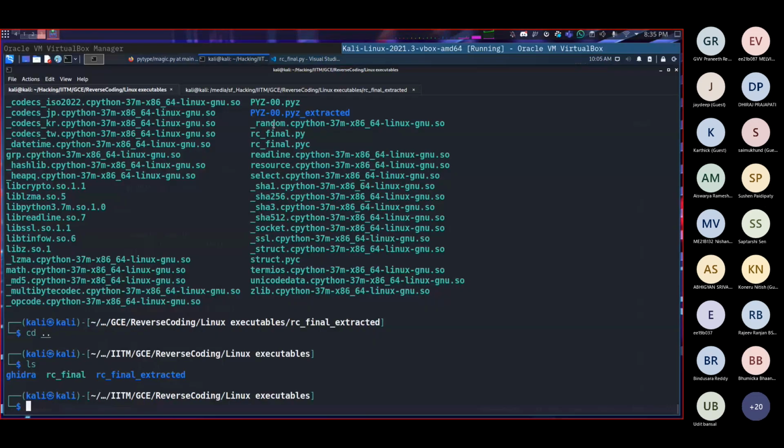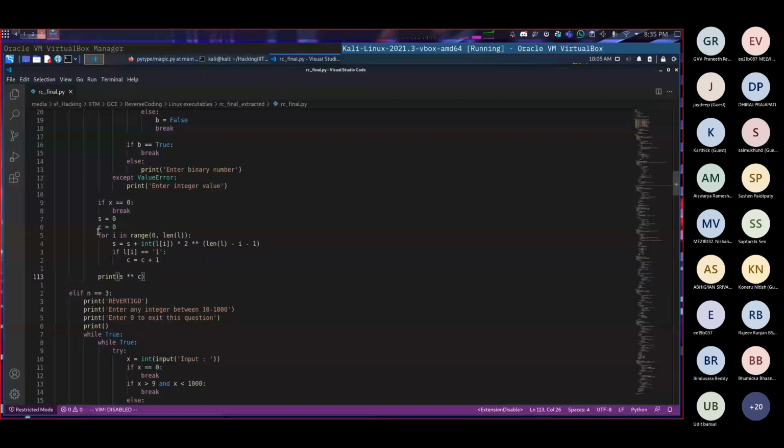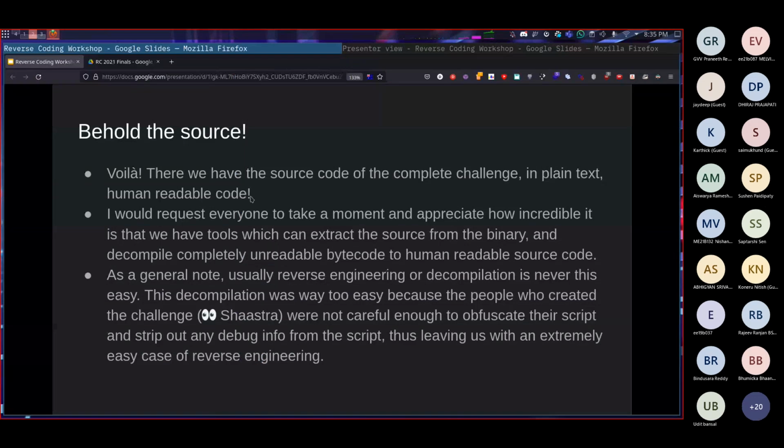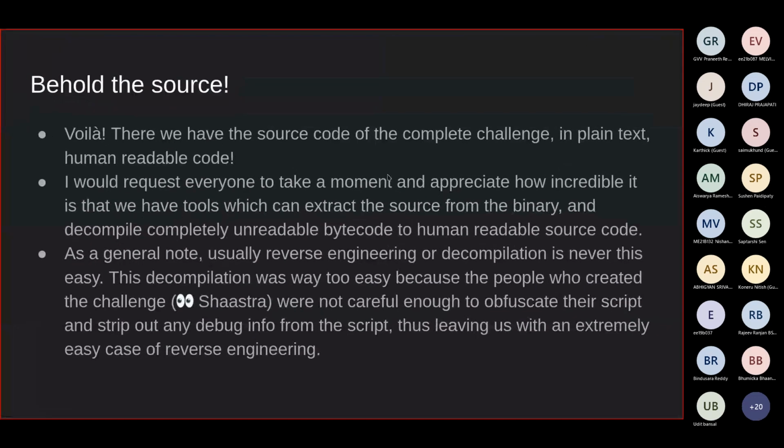You can read this code. It's not as if it's some weird code or some weird sort of things. You can read this. You can figure out everything yourself easily. So yeah, I would request everyone to take a moment and appreciate how incredible it is that we have the tools that we can extract the source from the binary and decompile completely unreadable bytecode to human readable source code.